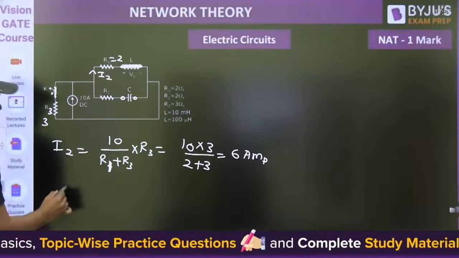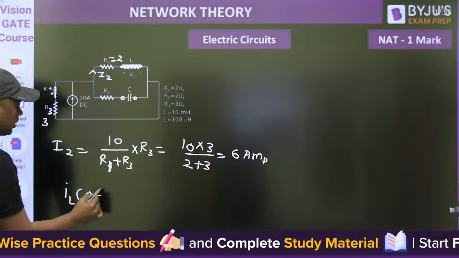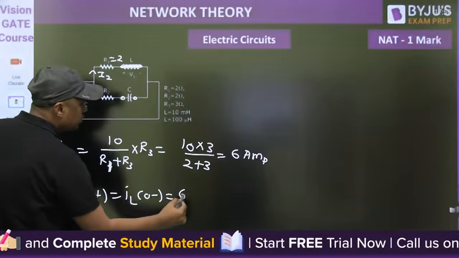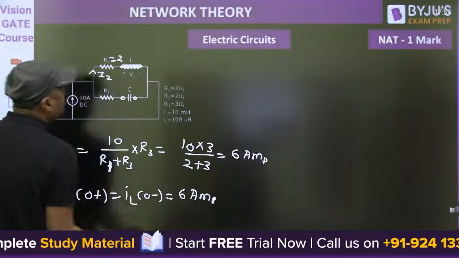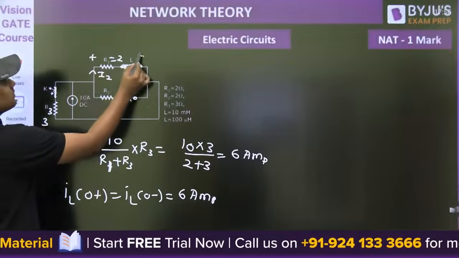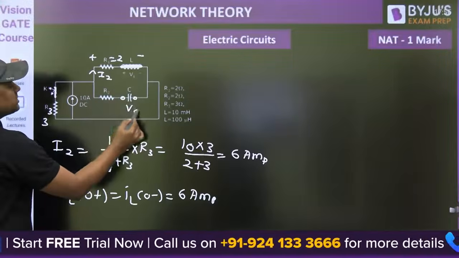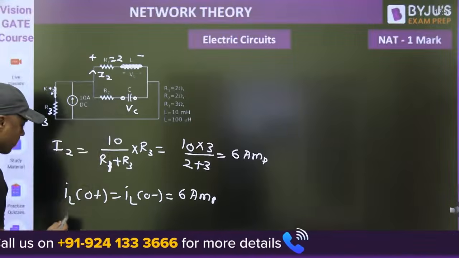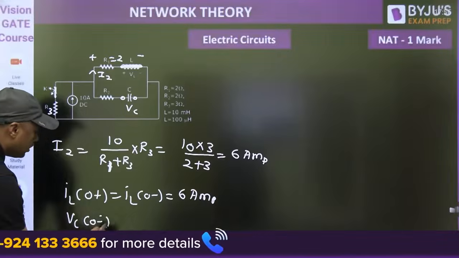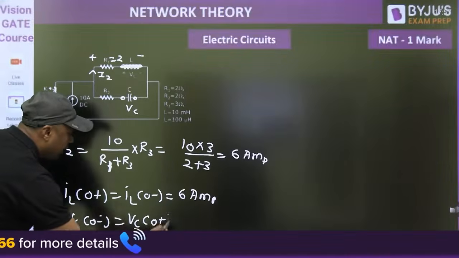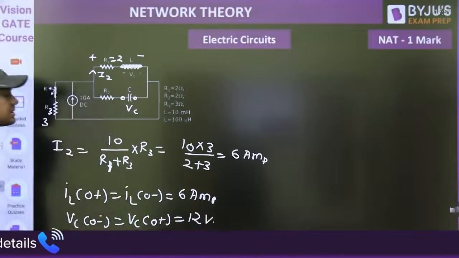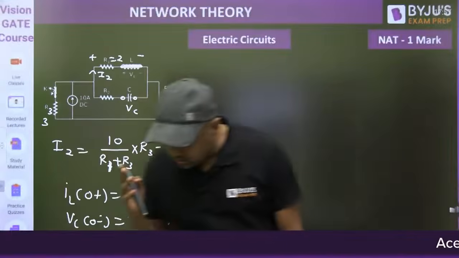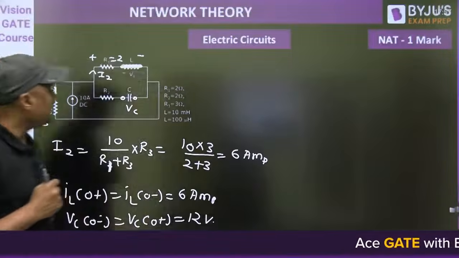When this current passes through the inductor, remember, the inductor does not allow sudden change of current. And that's why, what is the initial current through the inductor? 6 ampere. Now, what is the voltage across this? Because this is nothing but the voltage across the capacitor. Drop across the I2 is 0. So 6 into 2, that is 12 volt. VC0 negative is equal to VC0 positive is equal to 12 volt. The capacitor does not allow sudden change of voltage. So first of all, find the initial voltage across the capacitor and the initial current through the inductor. Now you have the value.